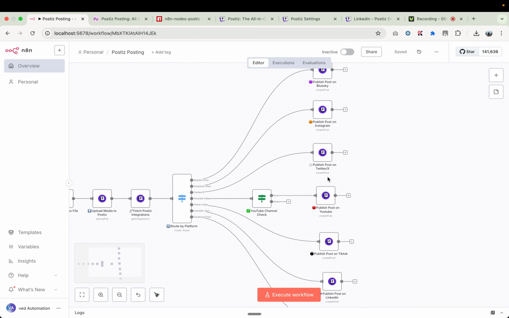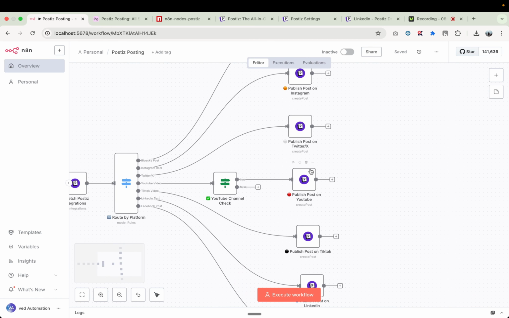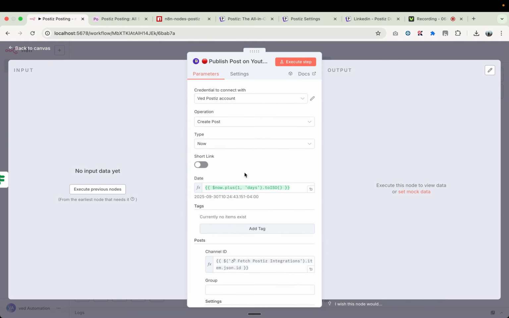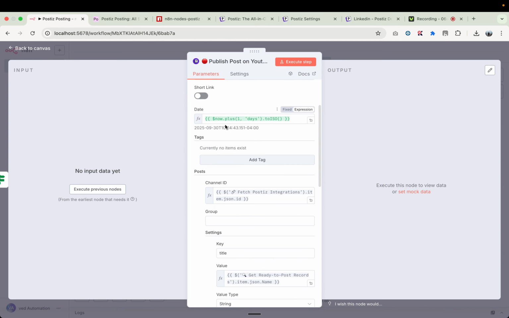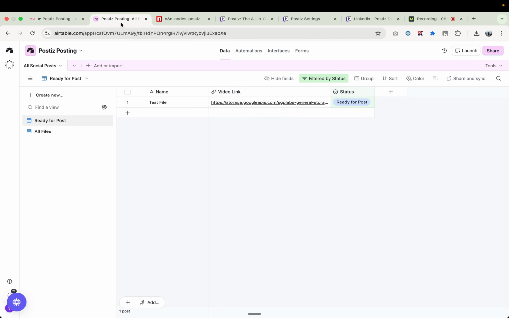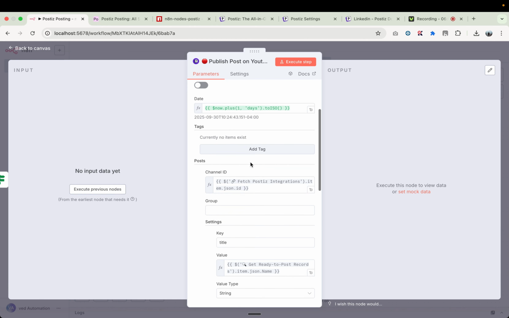So here is the main part. So when you make a publish post on YouTube, so let's take this example. If you open it, so operation is create a post, type is now, and this is the date when you want to post it. So you can easily customize this from Airtable. So you can select a date here, and likewise you can customize or dynamically pass the value as well. So we have the date.